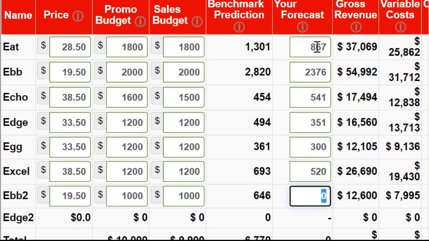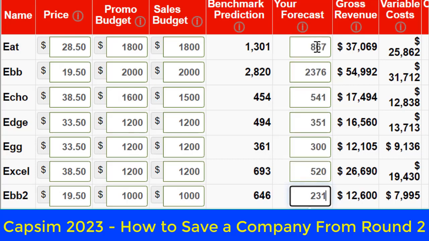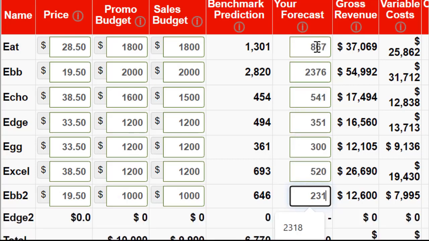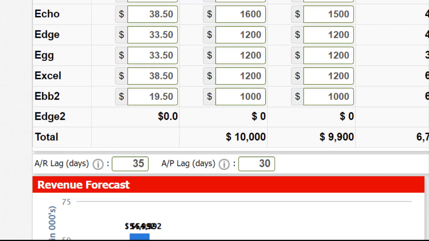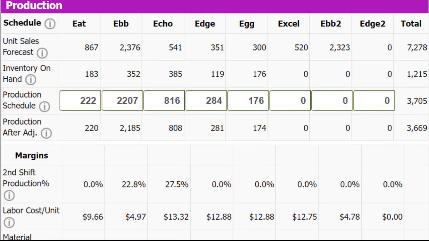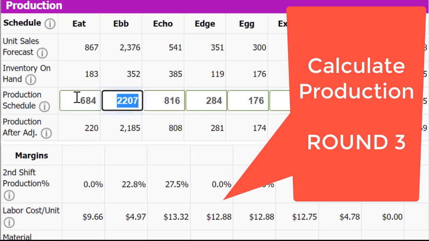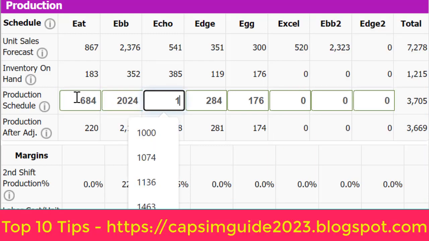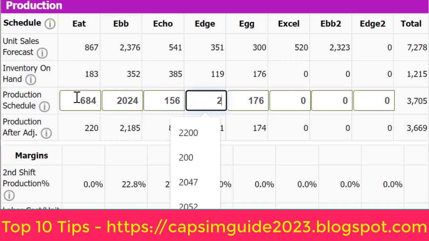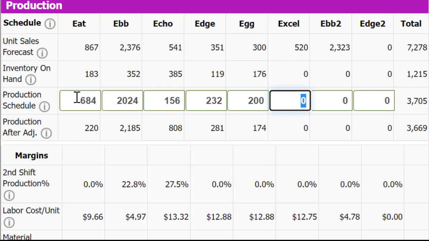Round 3 again, do not expect to sell too much in round 3, because round 3 always has a total market demand recession. So be careful when you add capacity to calculate the sale focus for round 3, right? Do not add too much. About 5% is enough. Or you can just take the last units we sold from last round multiplied by segment growth only, right? Do not have to add 5 or 10 or 15% for round 3.